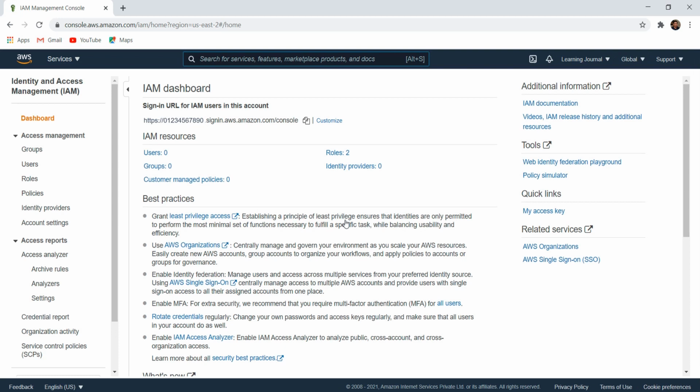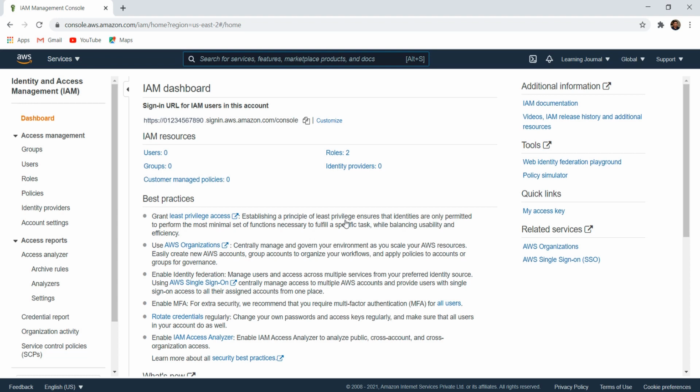Great. Here is my IAM dashboard. The left side of the IAM console page shows you some menu items. You can create groups, users, roles, and policies. You can also configure third-party identity providers and do a lot many other things. I'll cover those things in a later video when we return back to learn more about the IAM module.